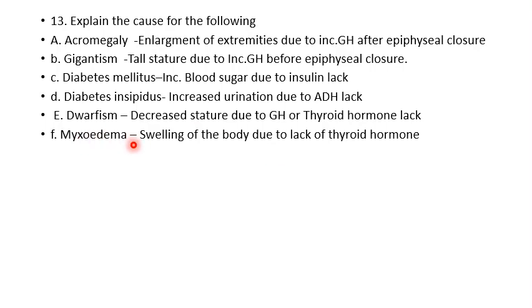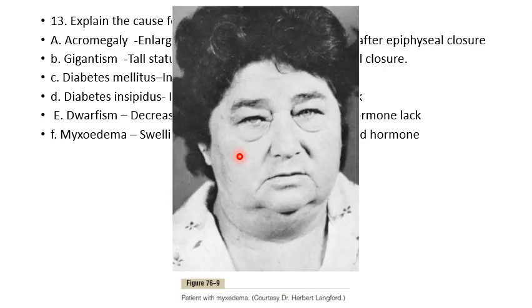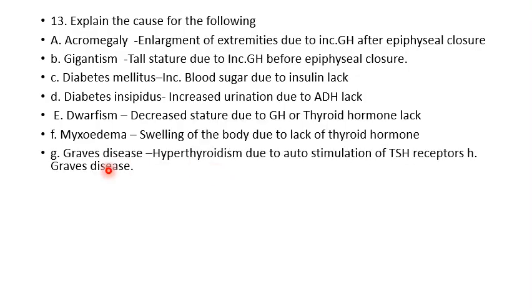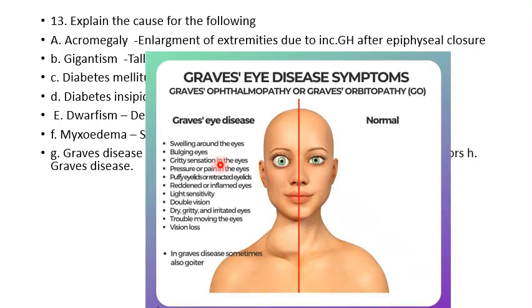The next is myxedema. Myxedema is swelling of the body due to lack of thyroid hormone, due to the deposition of mucopolysaccharides. So this is a swelling. Then Graves' disease, it is hyperthyroidism due to the stimulation of the TSH receptors. And here exophthalmos is a specific feature of Graves' disease. So this is the bulging of the eyes, that is exophthalmos.